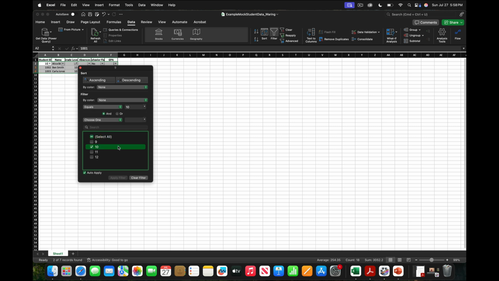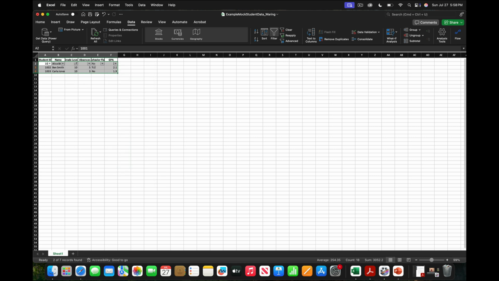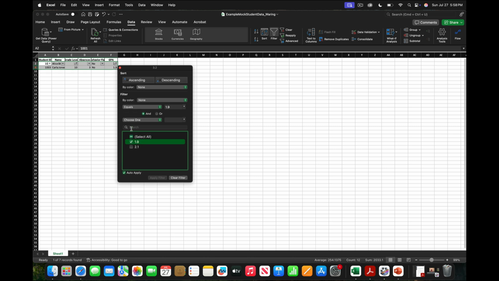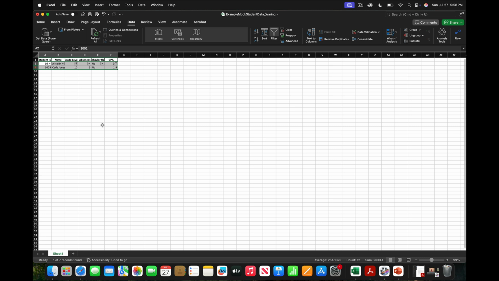And then you're going to see that it only shows you 10th graders. See? Now let's say the GPA, we're looking at 10th graders, but we want to see a GPA only for 1.9 because we have to figure out why those students are dropping grades. So we're going to do that. And as you can see, it only shows 2 students that have a GPA of 1.9 and down.